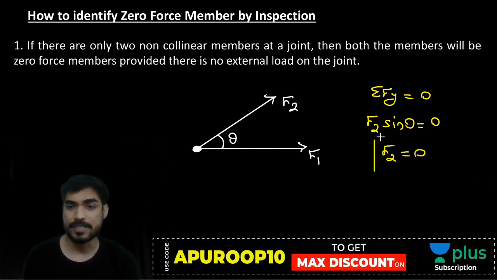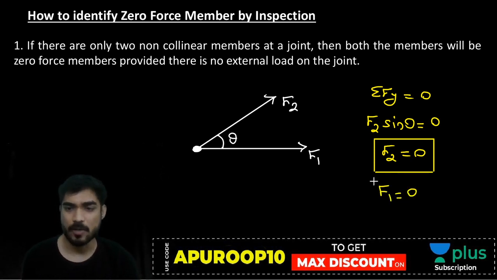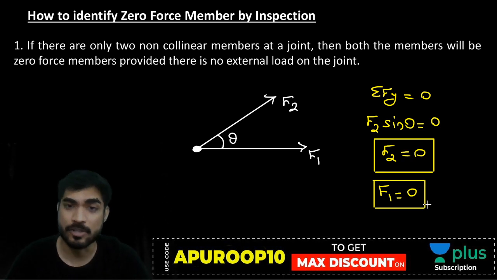And if F2 is 0, then F1 should be 0. Can a single force remain alone at a joint? There cannot be a single force. At least two forces should be there. So if F2 is not there, F1 will also not be there. So F2 is 0, F1 is also 0.